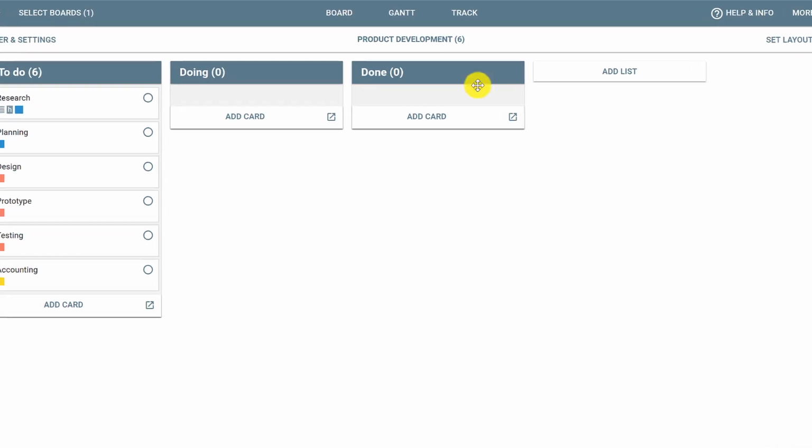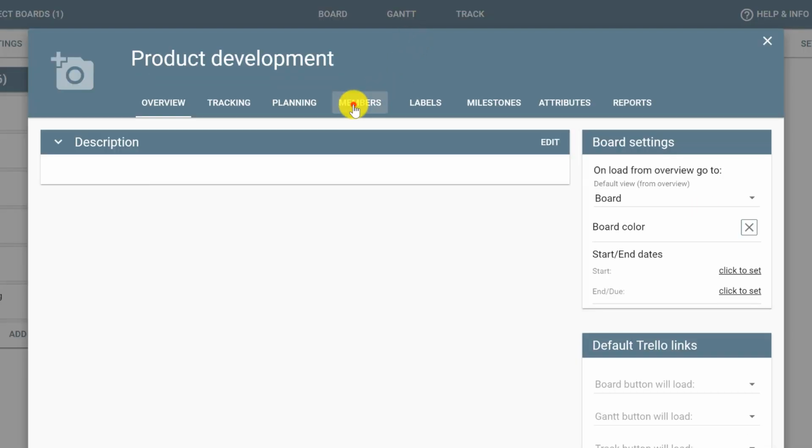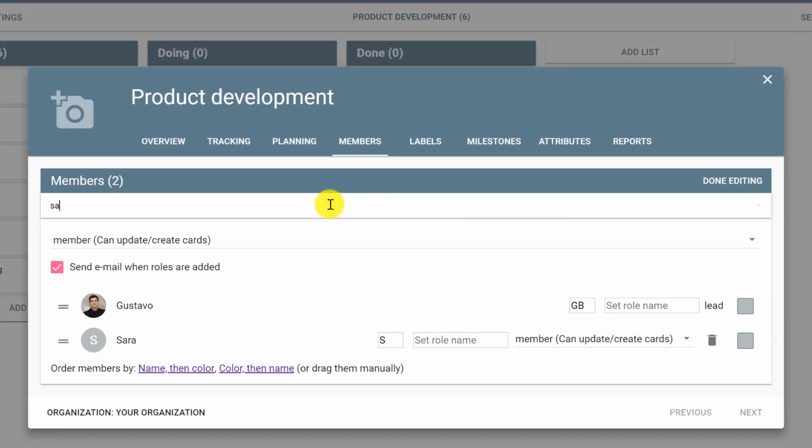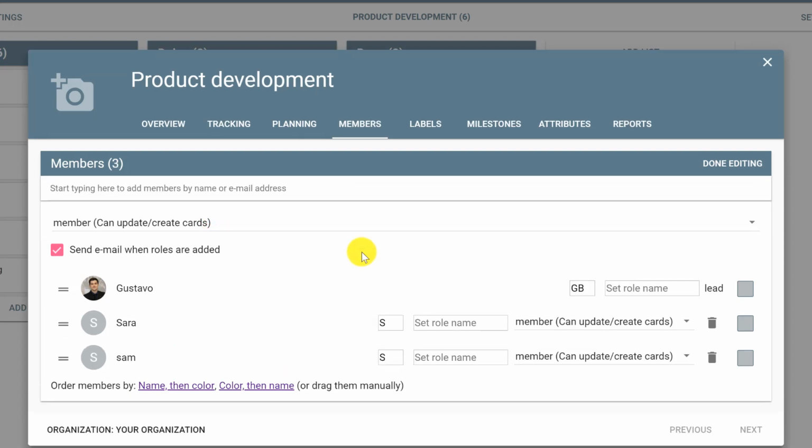This can be done by clicking the title of the board, going to Members tab. To add a member, type his email address, and if that person still doesn't have a Placker account, he or she will receive an email. The person automatically becomes part of your board and your subscription.